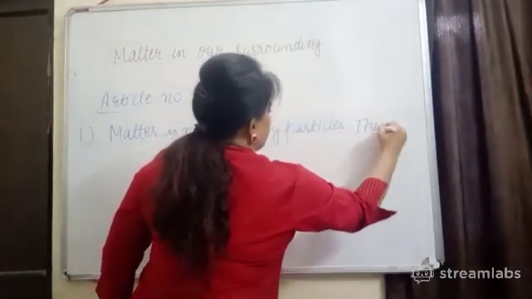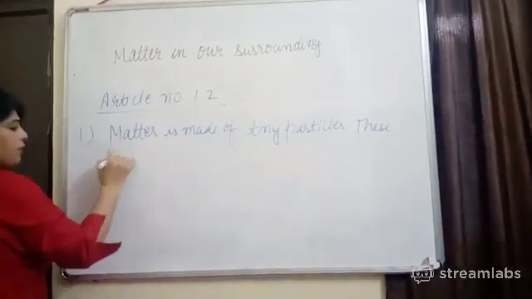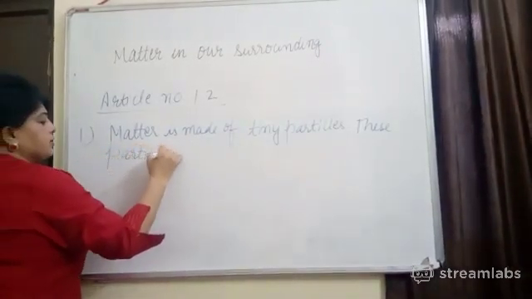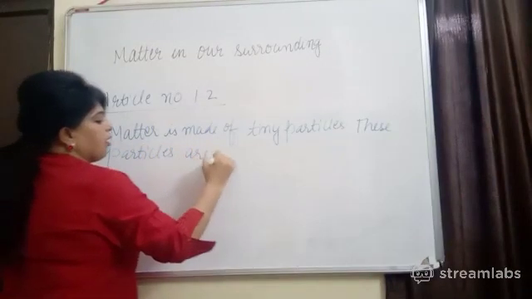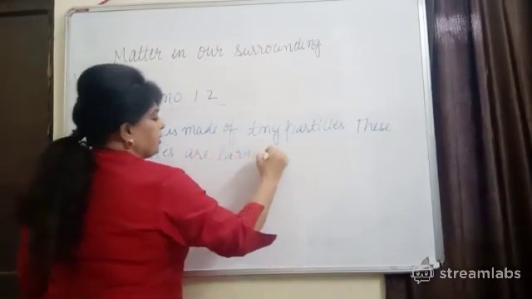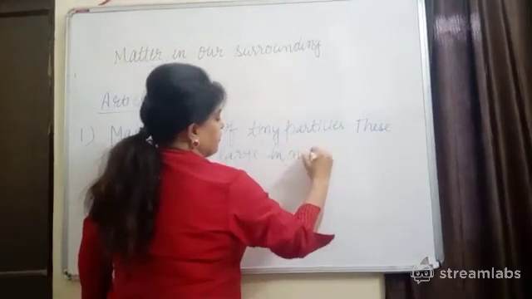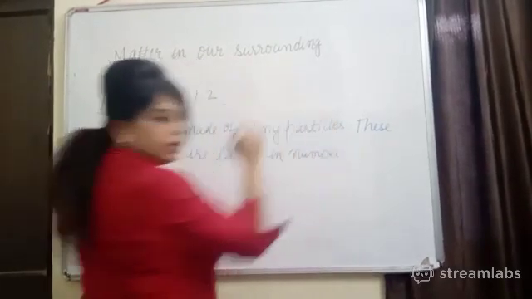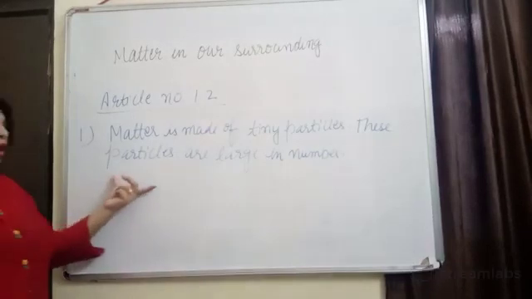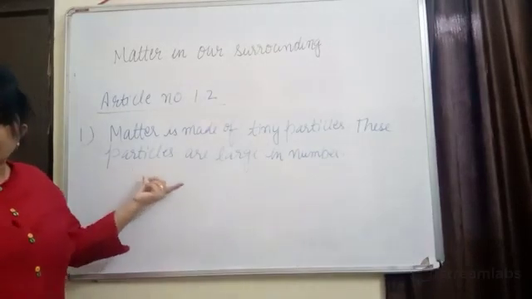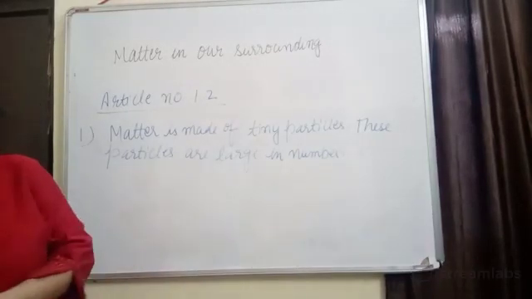And these particles are large in number. Clear to everyone? So the first property we have learned is that matter is made up of tiny particles, and they are large in number.